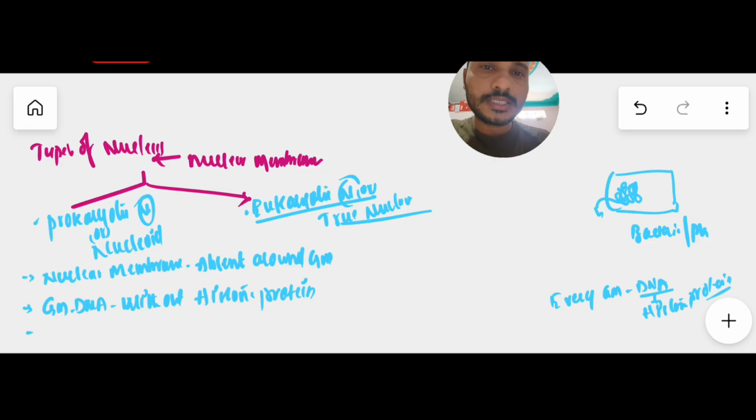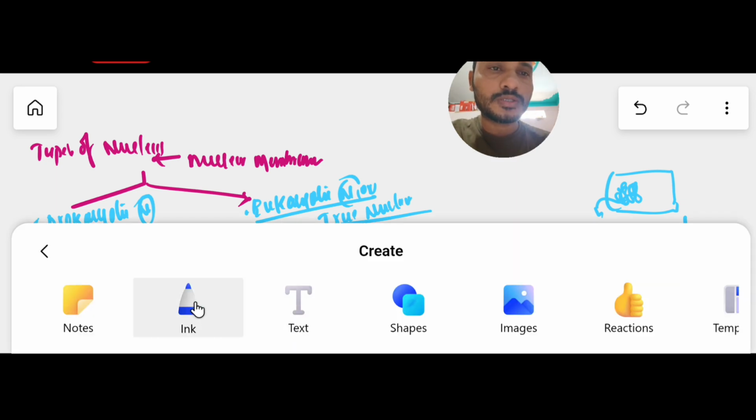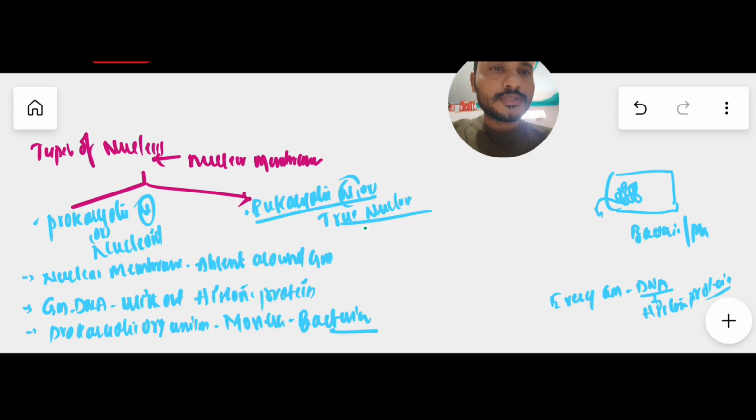Generally this type of prokaryotic nucleus is seen in prokaryotic organisms. Prokaryotic organisms generally include the Monera kingdom. In Monera we have different types of classes; we will discuss them in another video lecture. In Monera, the best example organism is bacteria. And now coming to the eukaryotic or true nucleus. Here, in eukaryotic, very important.